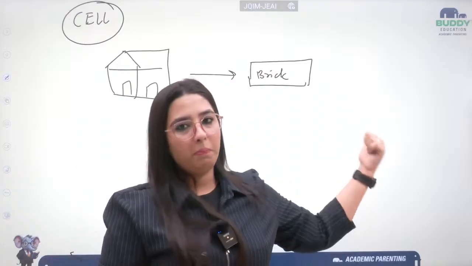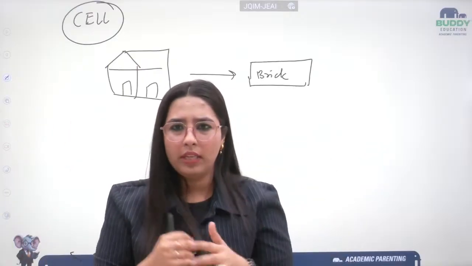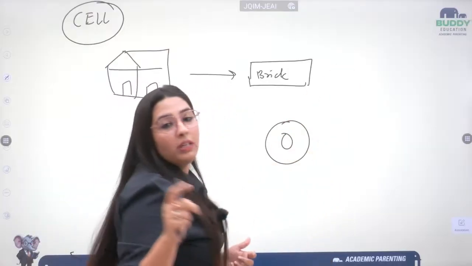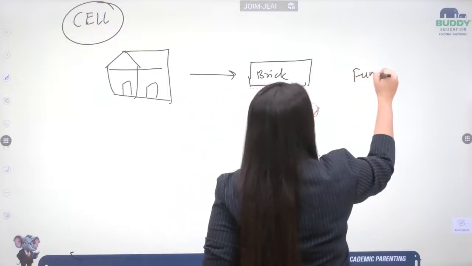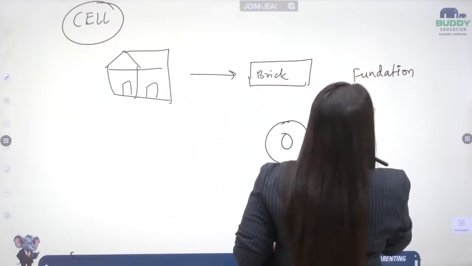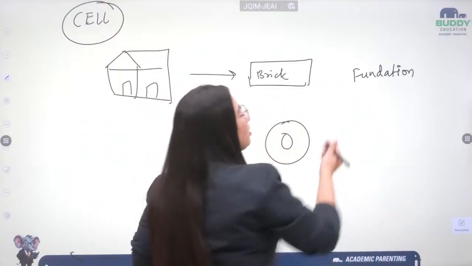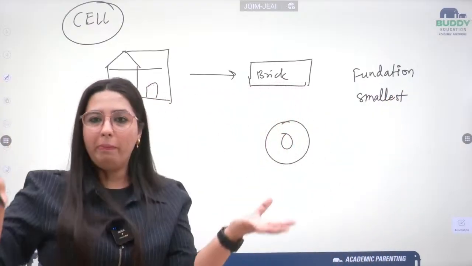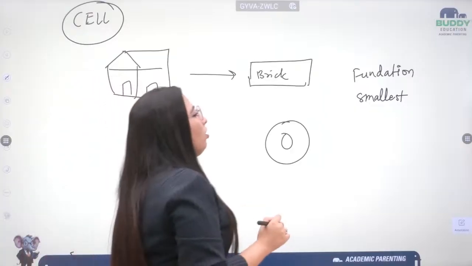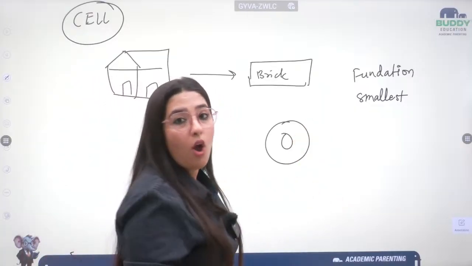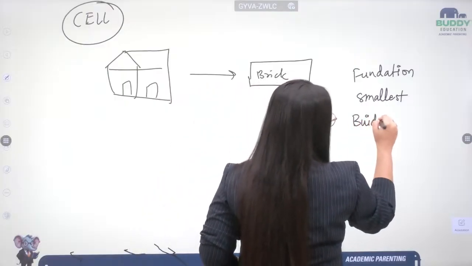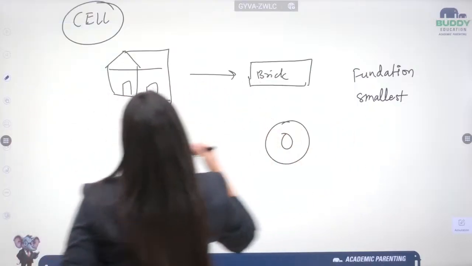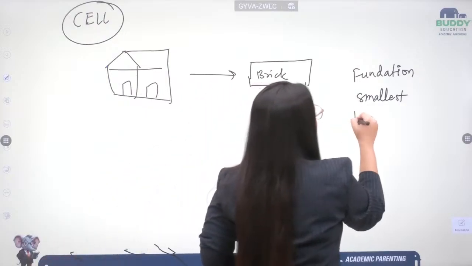If I talk about the brick and the cell, they have a lot in common. What do they have in common? They are the foundation. Then they are the smallest. Obviously a brick is not that tiny, but compared to the whole building, the brick is the smallest. So both are the smallest. They are the building blocks. I made an error in the spelling, so let's write it again. What they are is building blocks.